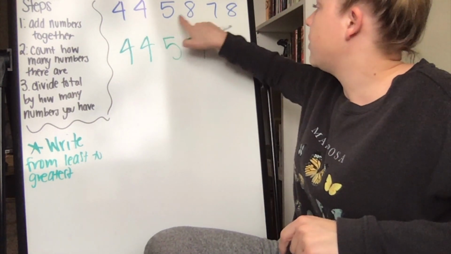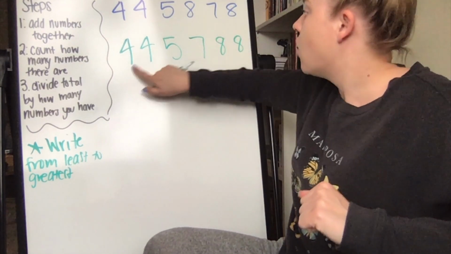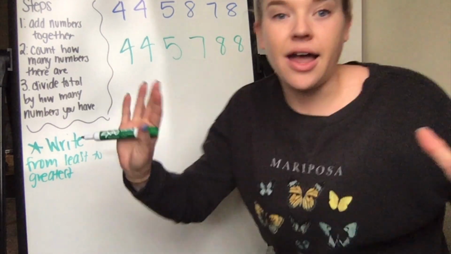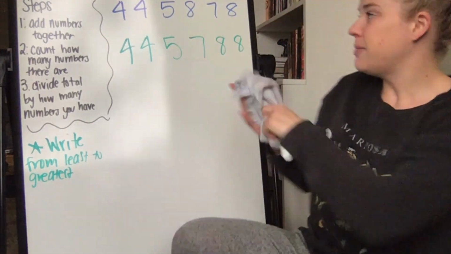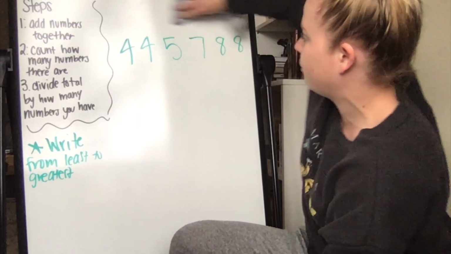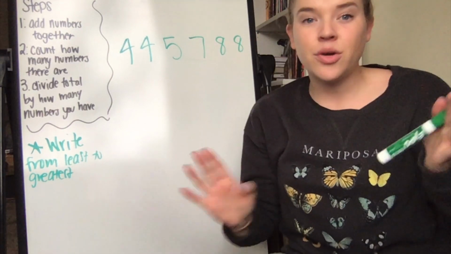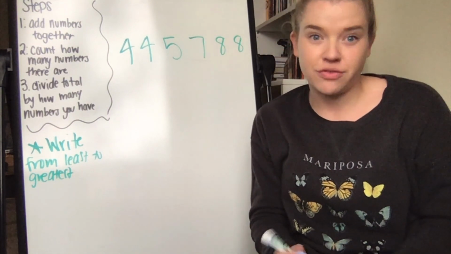So 1, 2, 3, 4, 5, 6. I should have 6 numbers. 1, 2, 3, 4, 5, 6. I have 6 numbers. Perfect. And they are in order from least to greatest. So I am not even going to worry about this one because it's the exact same numbers, just in a different order. And now I'm going to actually start solving in order to find my mean.